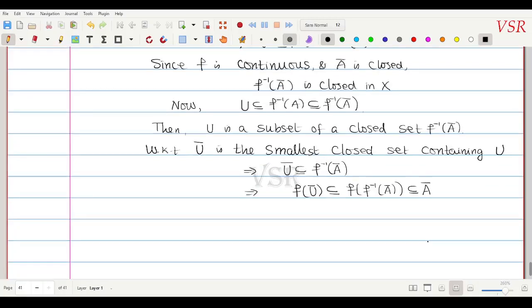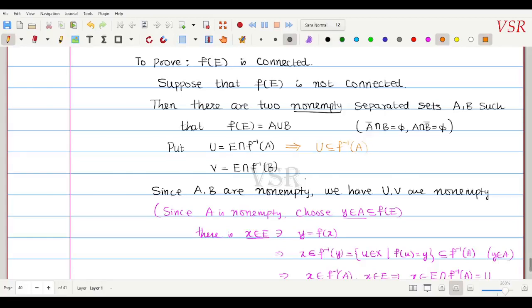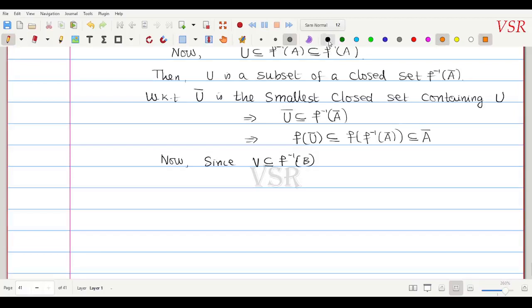Now, since V is a subset of f inverse of B, this comes directly from the definition. So I may write this. This implies that V, which is a subset of f inverse of B, so what we can write is that f of V, which is a subset of f of f inverse of B, which is a subset of B.